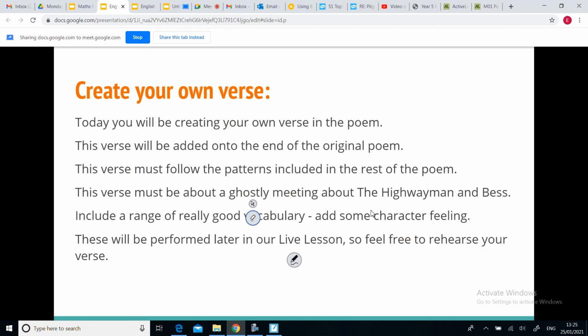So when you're creating your own verse then, what I want you to do is add this verse on to the end of the original poem. So after that 11th verse and the second part of the poem, your verse will then come after that. Okay, so have a little think. You had a little think earlier about what you think might happen next. So use those ideas to include in your own verse in the poem. So it must follow the patterns included in the rest of the poem.